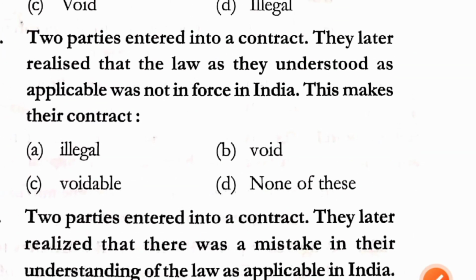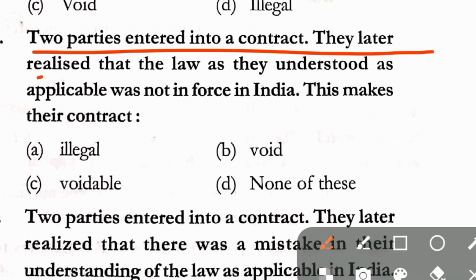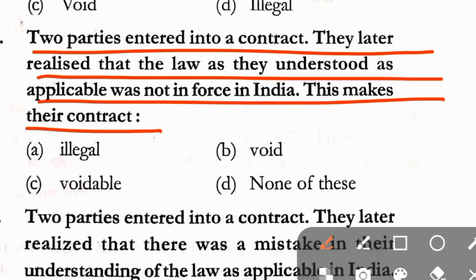Question number 216. Two parties entered into a contract. They later realized that the law as they understood as applicable was not in force in India. This makes their contract illegal, void, voidable, none of these. Correct answer here is option B, that is void.